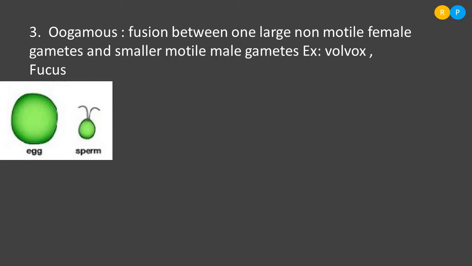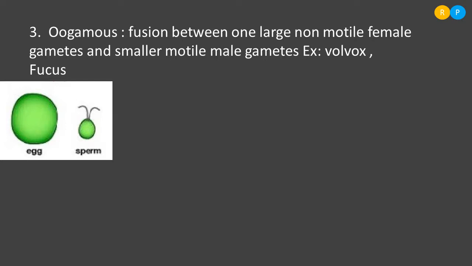When the fusion takes place between these two kinds of gametes, that kind of sexual reproduction is called oogamous. The best examples can be seen in Volvox and Fucus, which are algae.